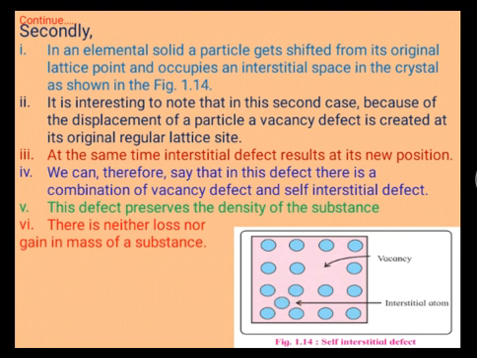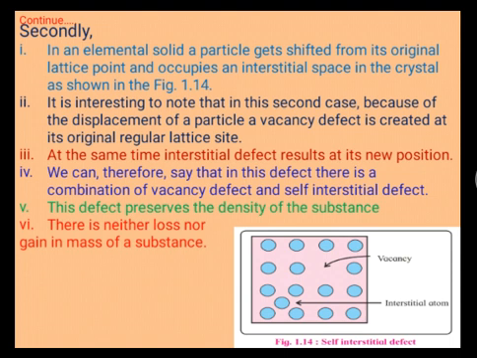In this case, there is neither loss nor gain of mass, density remains the same, and volume is also the same. This defect is most important and is known as a self-interstitial defect in the elemental solid.